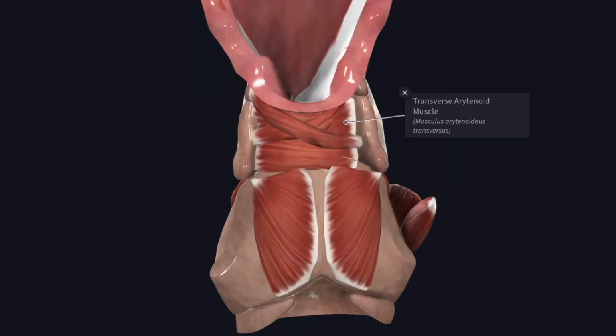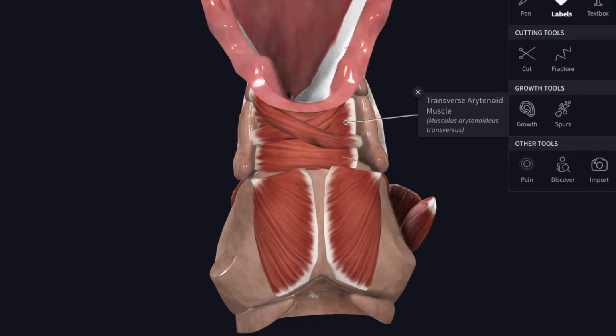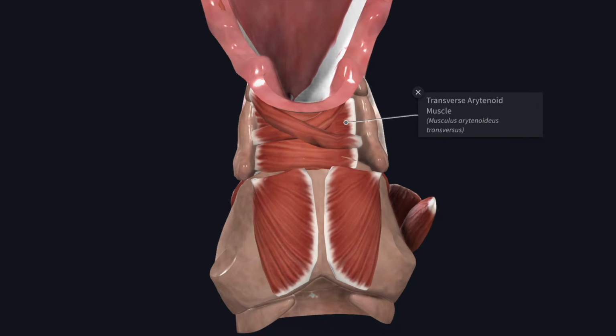Next we'll see about the transverse arytenoid muscle. The transverse arytenoid muscle is the only unpaired muscle of the larynx. It takes origin from the posterior surface of one arytenoid, and the fibers pass transversely and are inserted to the posterior surface of the other arytenoid cartilage.